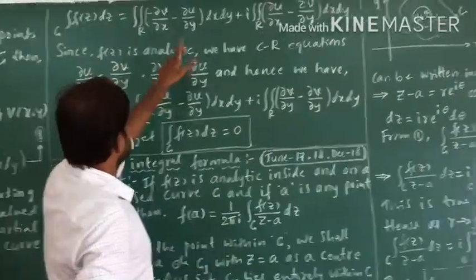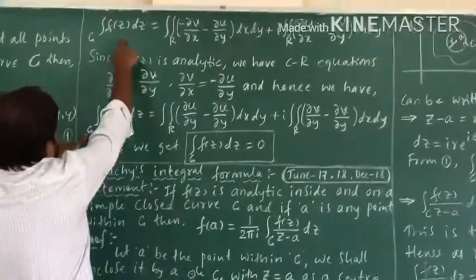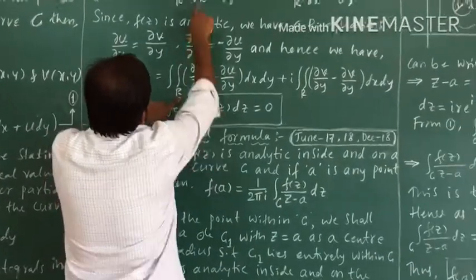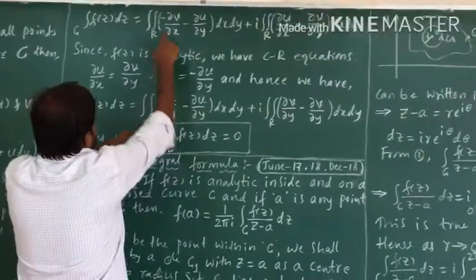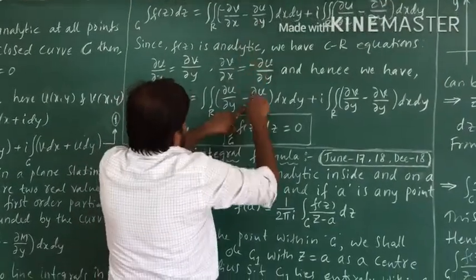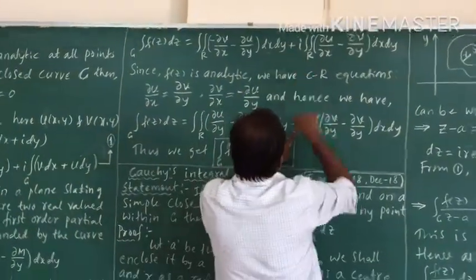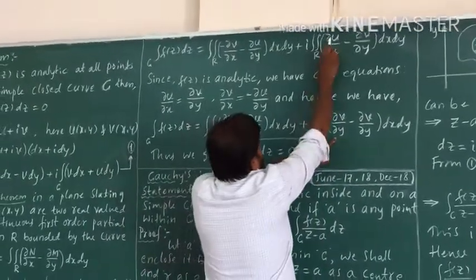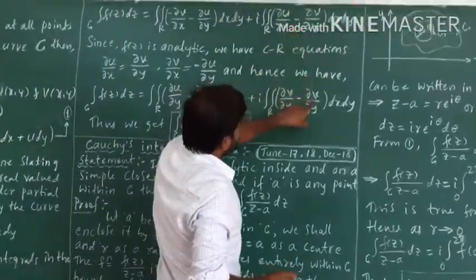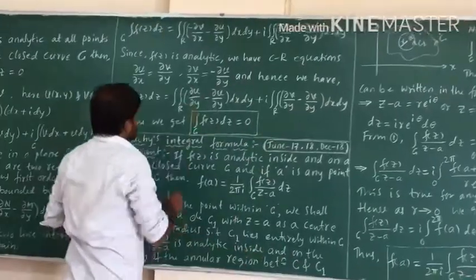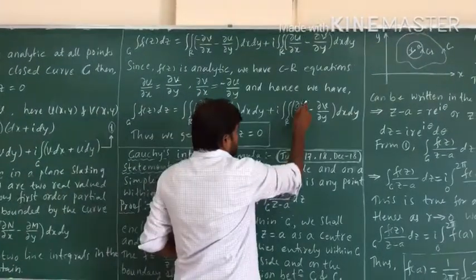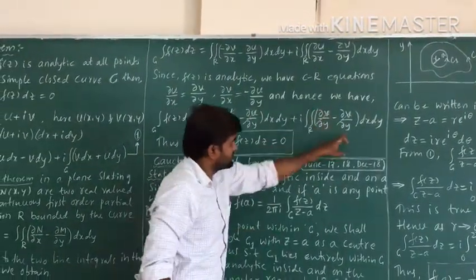Substituting these two values in the integrals, the double integral over R: since dou v by dou x is minus dou u by dou y, minus of minus becomes plus, giving minus dou u by dou y plus dou u by dou y, which cancels, so this integral is 0. In the second integral, dou u by dou x equals dou v by dou y, so dou v by dou y minus dou v by dou y is also 0.